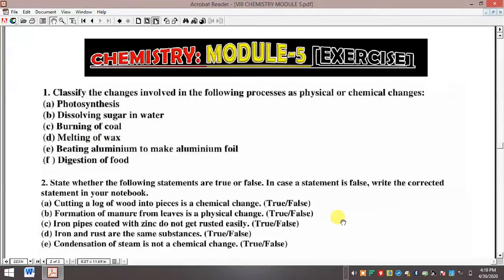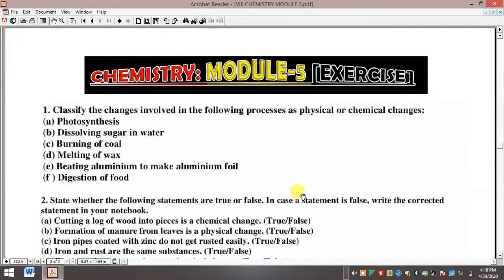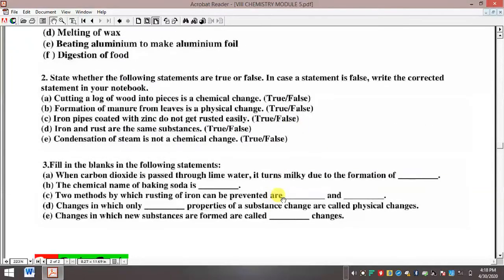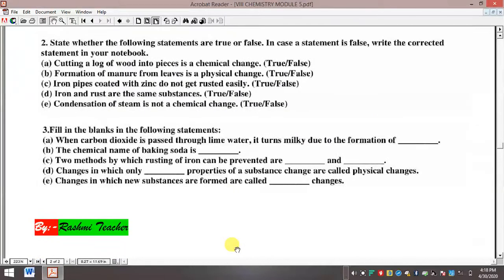Now I am giving you a few exercise questions which you need to do in your notebook. Just go through them and do them. Classify the changes involved in the following processes as physical or chemical changes. You just write down the answer in front of each, whether it is physical or chemical. Next, state whether the following statements are true or false. Here also you pick true or false. Next is fill in the blanks, where you need to write the correct one-word answer. Just do it in your notebook, children.